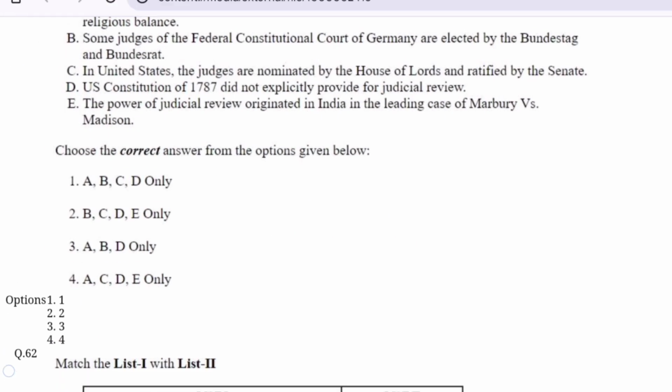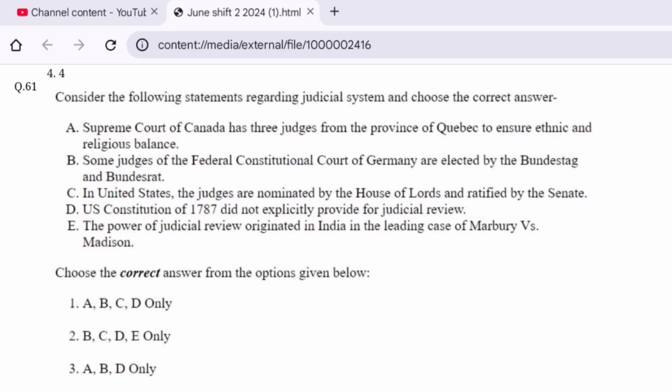Now question number 61. Consider the following statements regarding the judicial system and choose the correct option from the code given below. Option C is correct here: A, B and D only. That is, the Supreme Court of Canada has 3 judges from the province of Quebec to ensure ethnic and religious balance. Some judges of the Federal Constitutional Court of Germany are elected by the Bundestag and the Bundesrat. And last, the US Constitution of 1787 did not explicitly provide for judicial review.